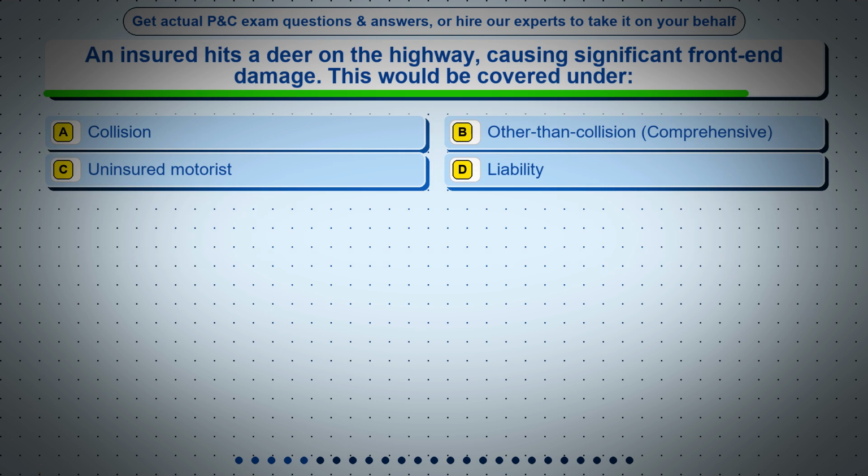Question 5. An insured hits a deer on the highway, causing significant front-end damage. This would be covered under option A, collision. Option B, other than collision, comprehensive. Option C, uninsured motorist. Option D, liability.